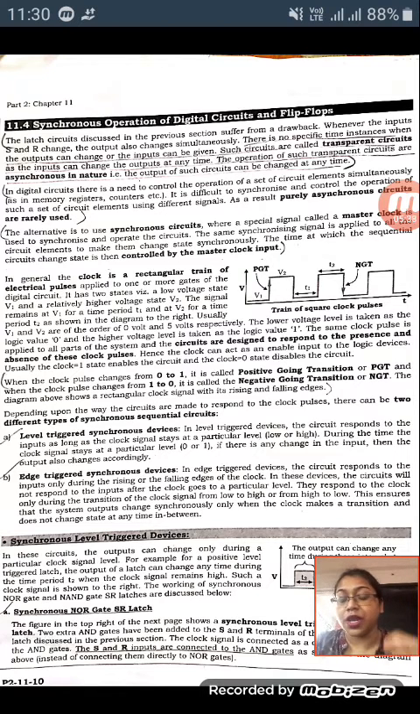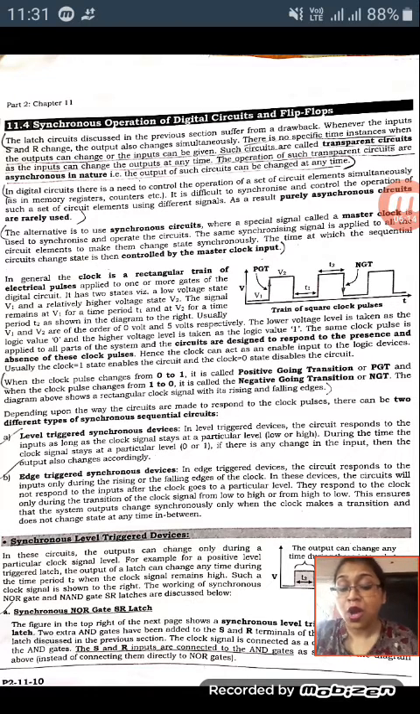But in edge triggering, we trigger the circuit at a particular edge. Edge means the transition from one state to another state. At that particular moment we trigger the signal, from low to high or high to low, not at a particular level. That means not while it is continuously at a high level or a low level. We apply it at the transition moment from low to high, or from high to low. So this is the basic concept of the synchronous operation.